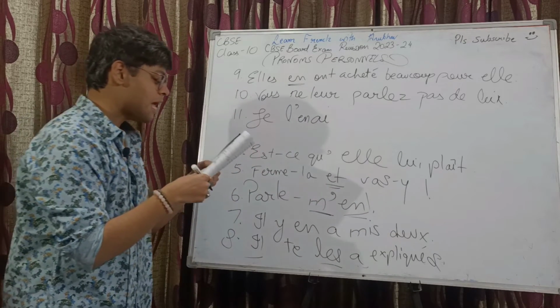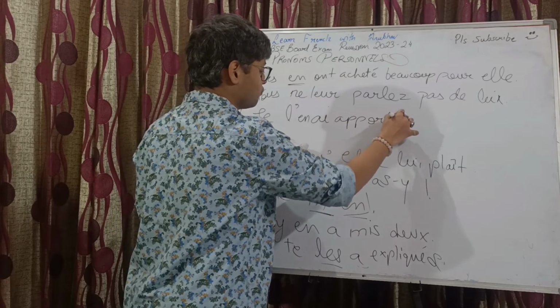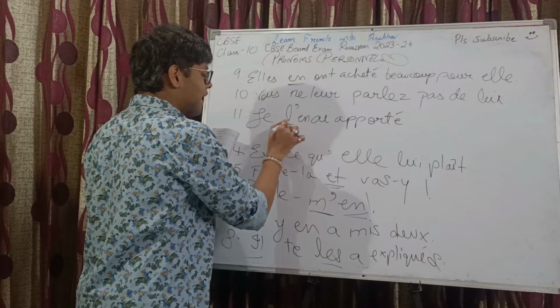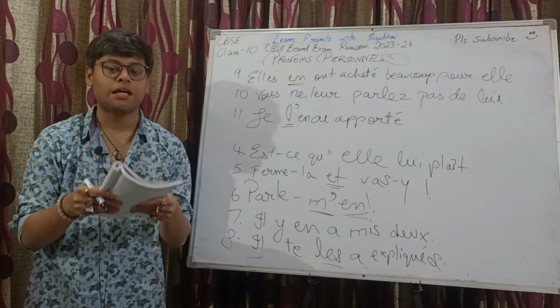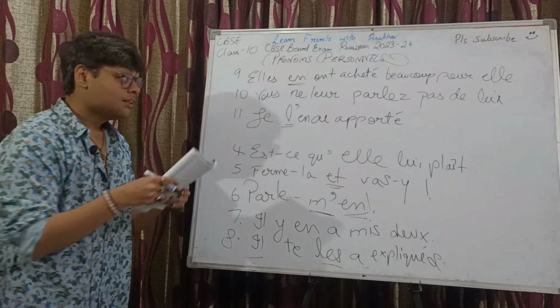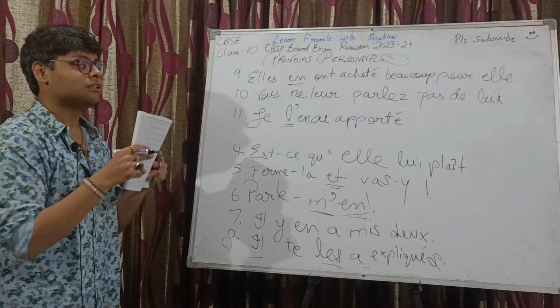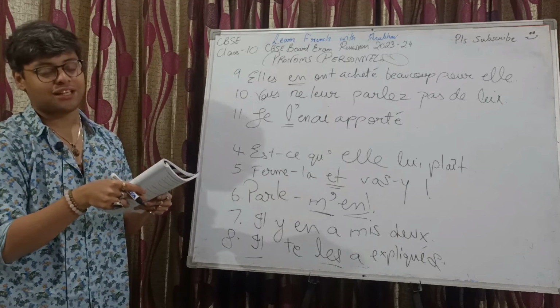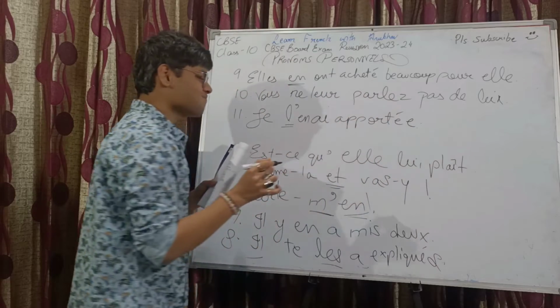Je l'en ai apporté, and to be noted, this L apostrophe is replacing a feminine singular noun. COD coming before the auxiliary verb. So the past participle needs to have an agreement according to it. So we will add an extra E over here.